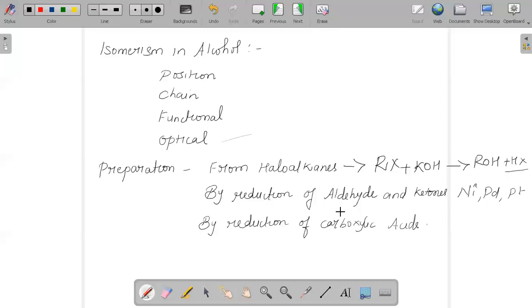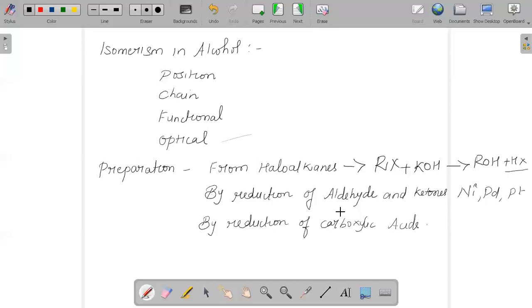And whenever Grignard reagent reacts with formaldehyde, they will form primary alcohol. And whenever Grignard reagent is reacting with any other aldehyde, it will give you secondary alcohol. And whenever a Grignard reagent reacts with ketone, the product should be a tertiary alcohol.